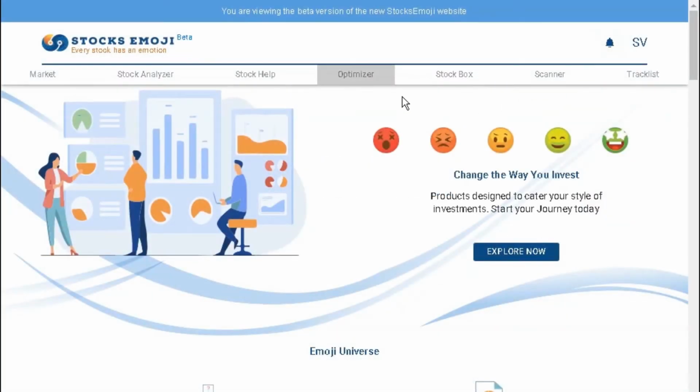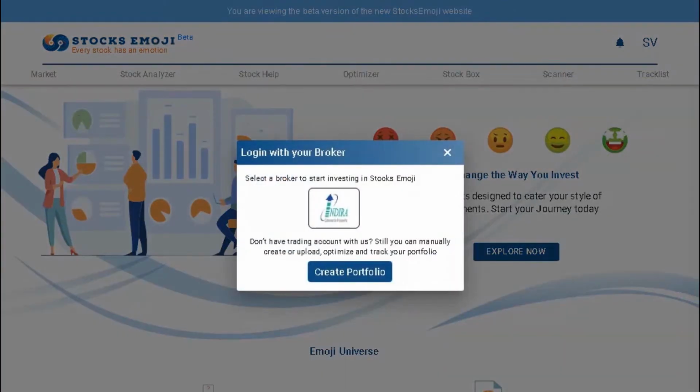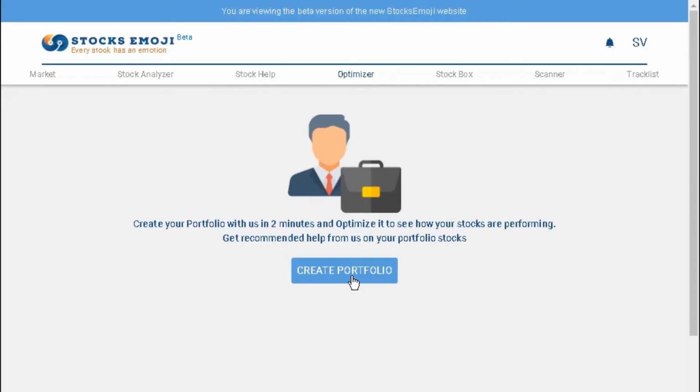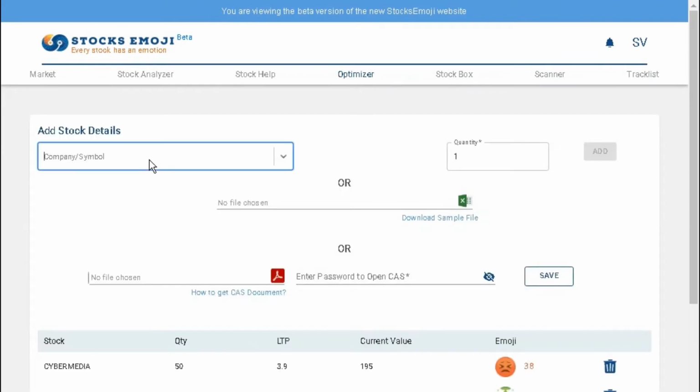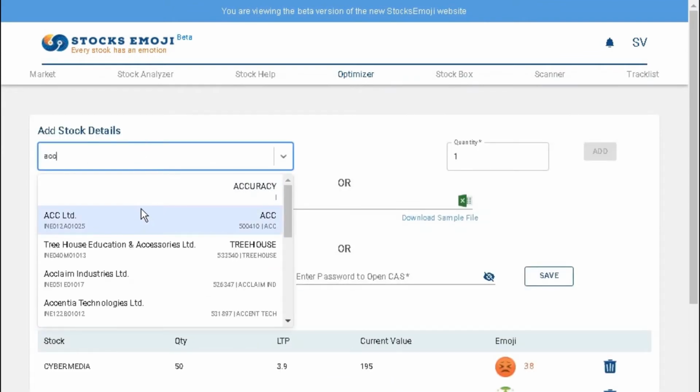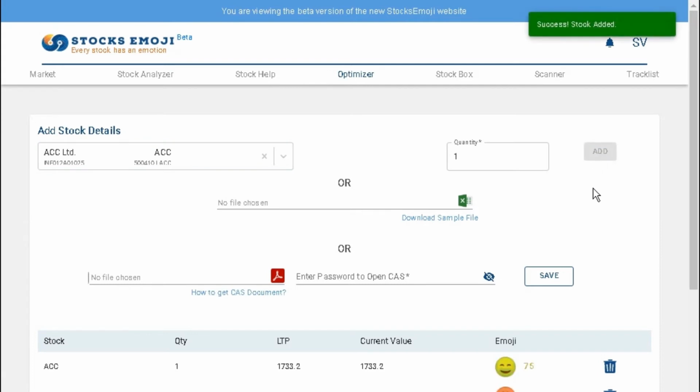Optimizer. When you click Optimizer, you first have to log in. You can log in through your broker if your broker is registered with us, and if your broker is not registered with us, you can manually create your portfolio and proceed further. You can create a portfolio by manually adding stocks one by one, or through a CSV file, or through CAS. You have to save the portfolio to proceed further.